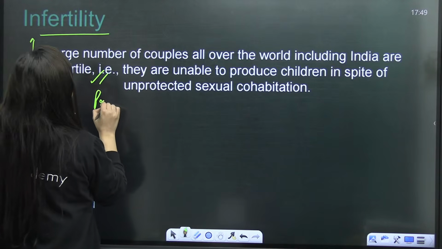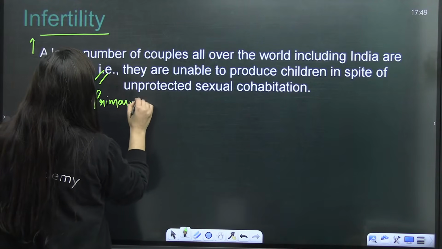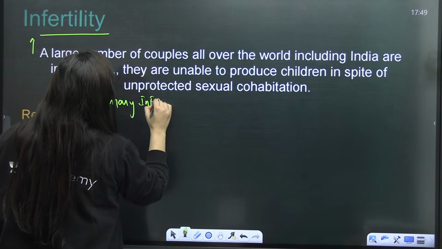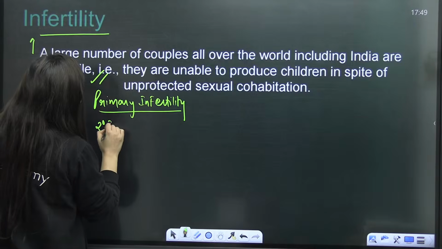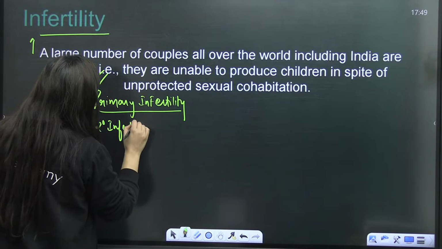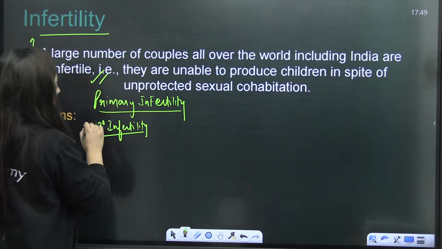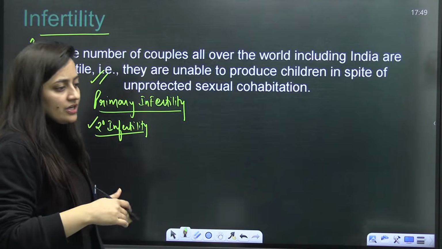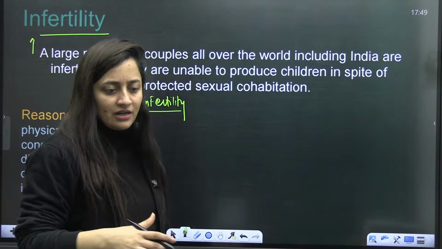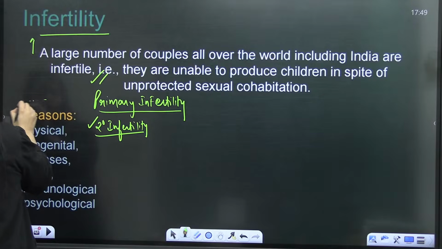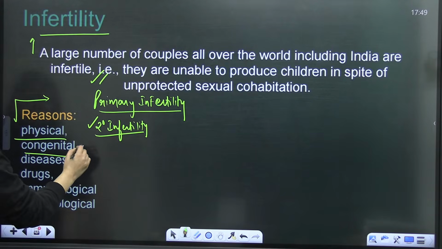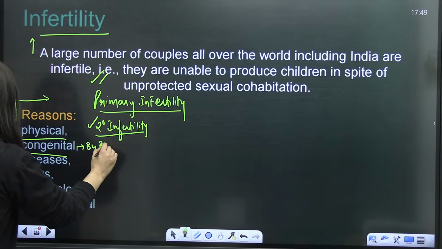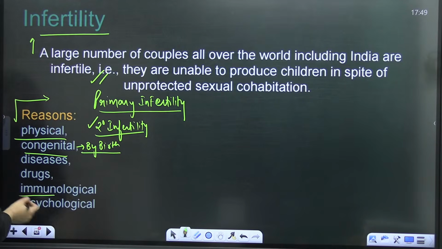There can be primary infertility, where the couple is not having a baby, and the female was not pregnant even once. There is secondary infertility, where they already have a child but are not able to conceive a second time, or she conceived but abortion occurred. The reasons for infertility can be physical, congenital meaning by birth, disease, drugs, immunological, or psychological.